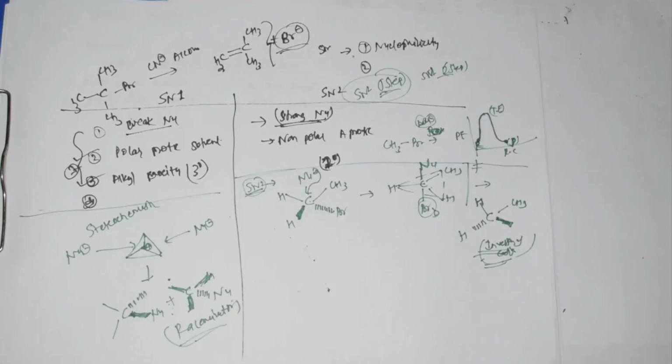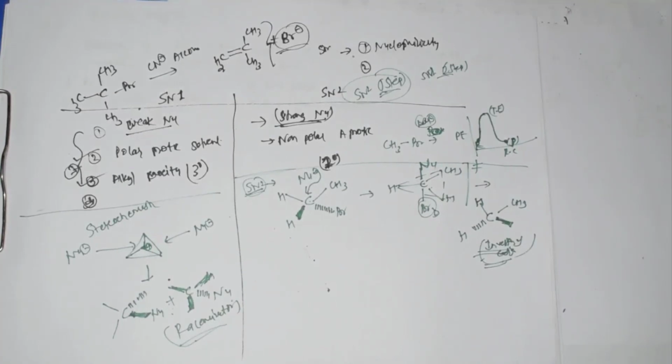Because we have already discussed it somewhere, and I will definitely discuss SN1, SN2 in the name reaction chapter, where I am going to cover all these points. It is not necessary to cover all the name reactions in the reaction mechanism chapter, because you already have a very vast syllabus, so it may create confusion for you, right? So this is good enough for your preparation of SN1 and SN2 reactions.